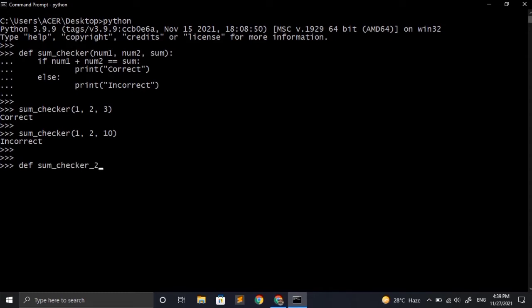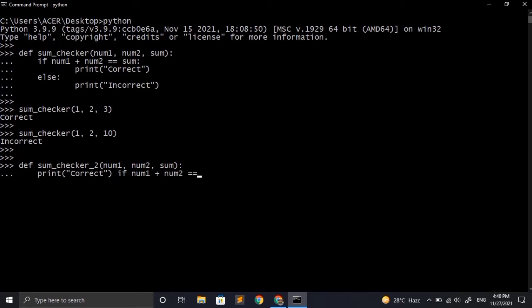So let's make the same function, but this time we have to use the ternary operator instead of normal if-else statements. We know that in the ternary operator, first of all we have to write the statement that has to be executed when our condition is correct. So here I am writing print correct because this has to be executed when our condition is correct. After that we have to write the if keyword and we have to write the condition. So the condition is very simple.